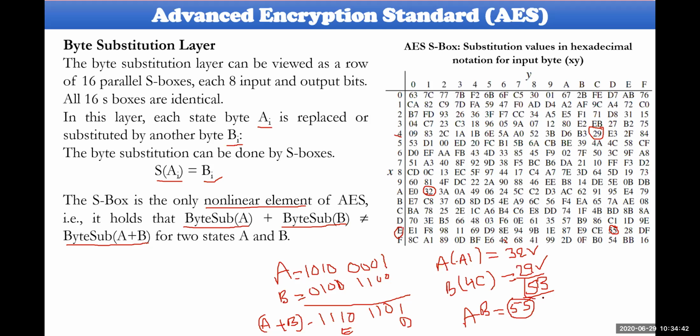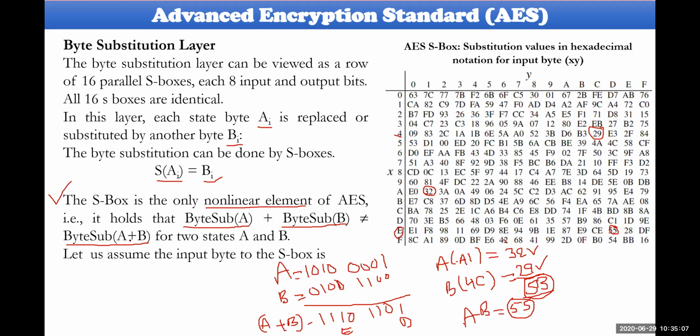Hope that you understand. These two values are not equal. In general, A plus B equals B plus A. That could be okay, but byte substitution of A plus byte substitution of B cannot be the same. You need to understand. This particular point is very, very important in terms of byte substitution as far as the confusion process here.